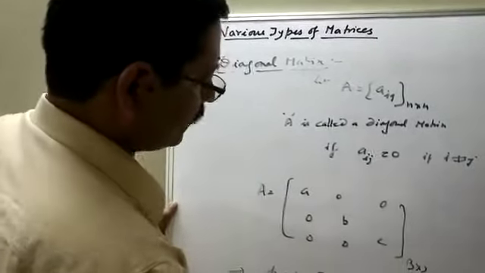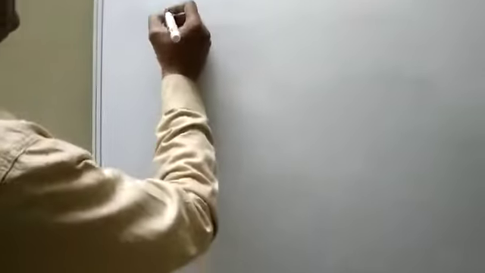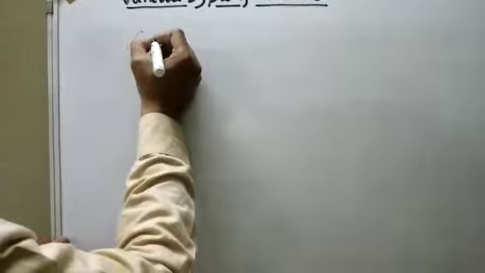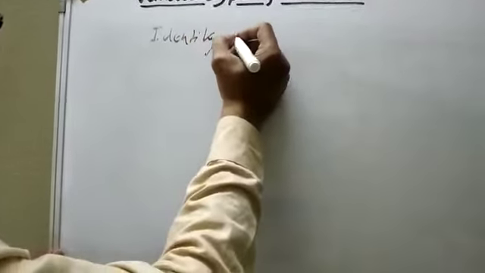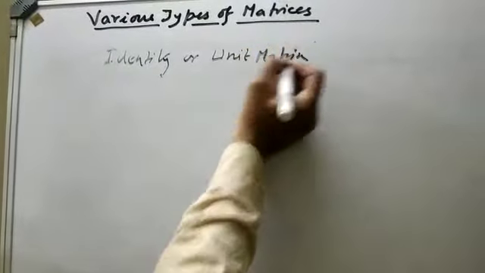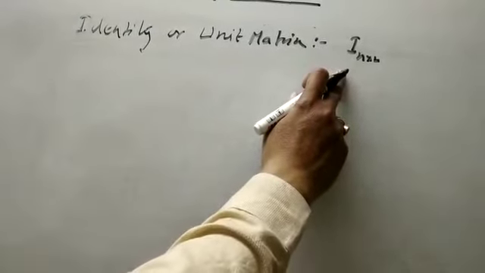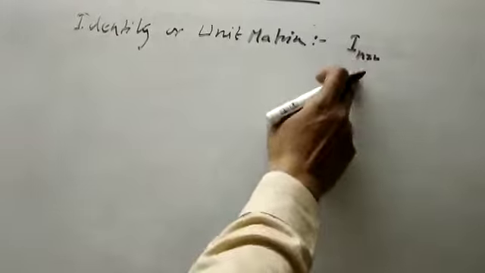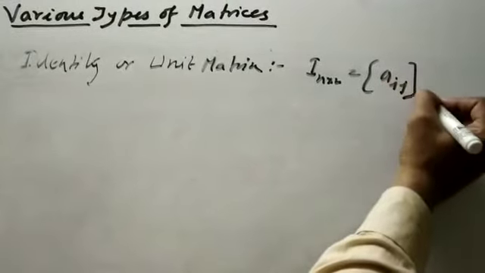Now, the identity matrix or unit matrix. It is denoted by I. Let us suppose I is a unit matrix or identity matrix of order n, and Aij is its general element.